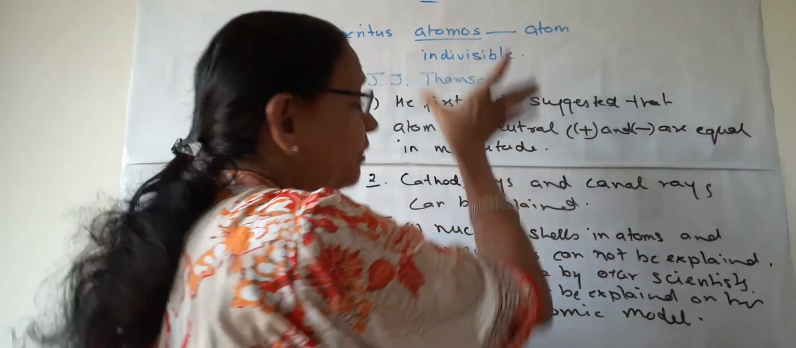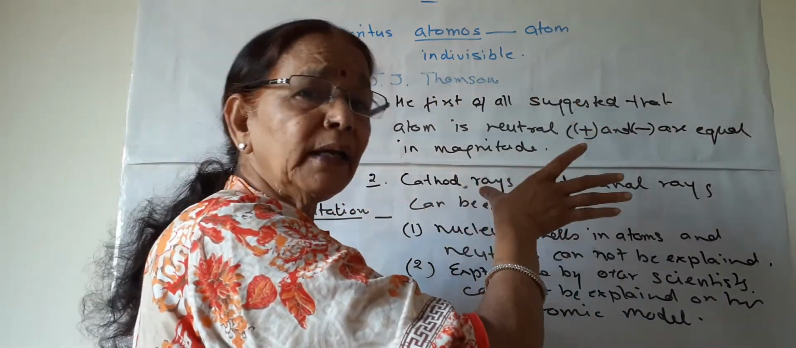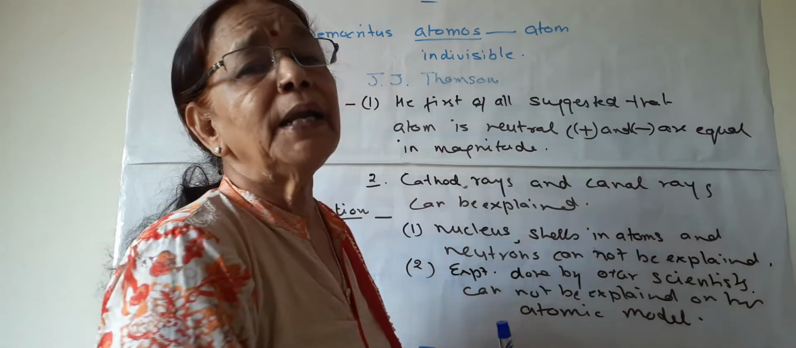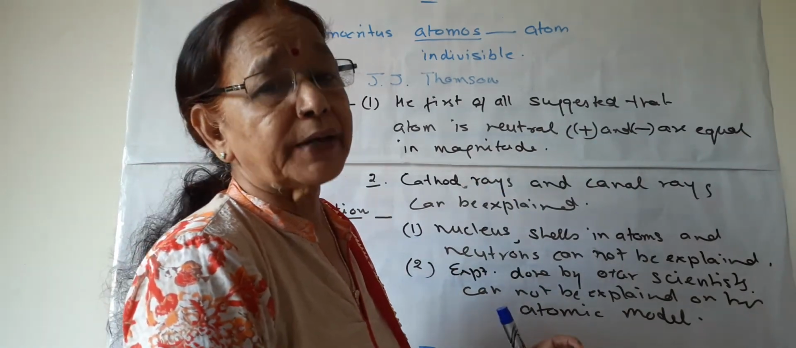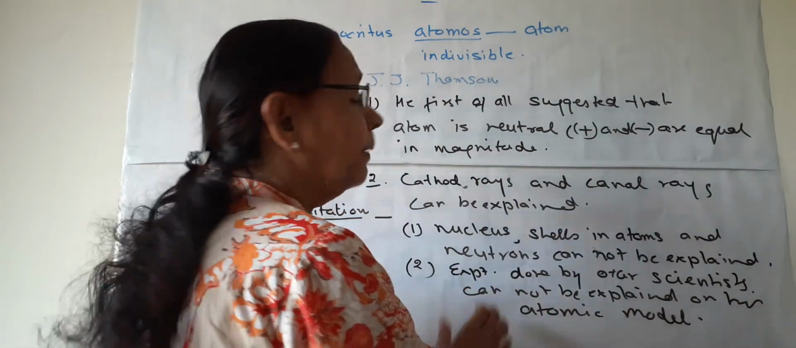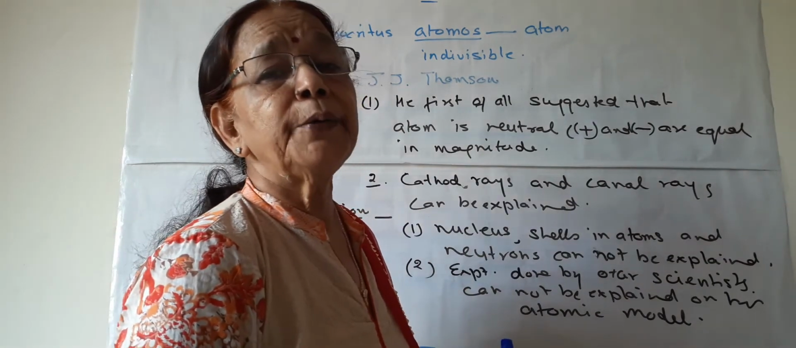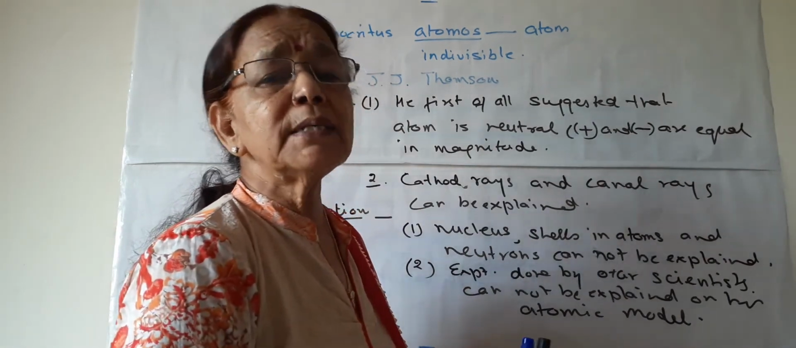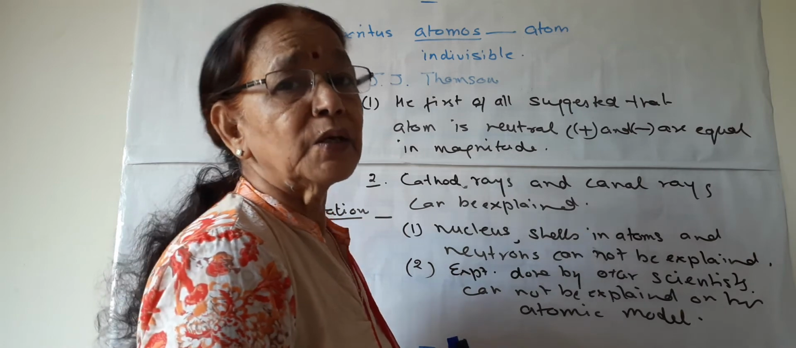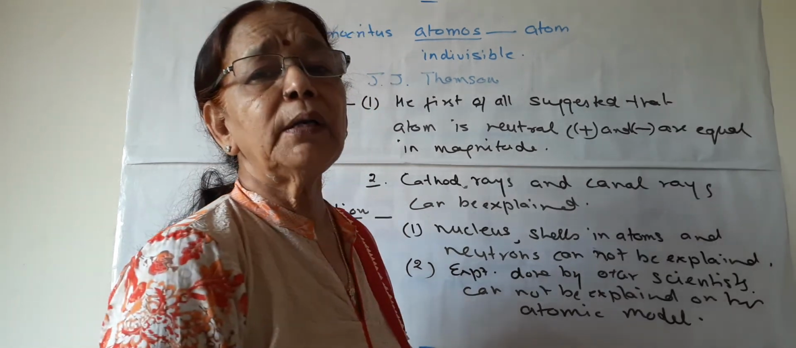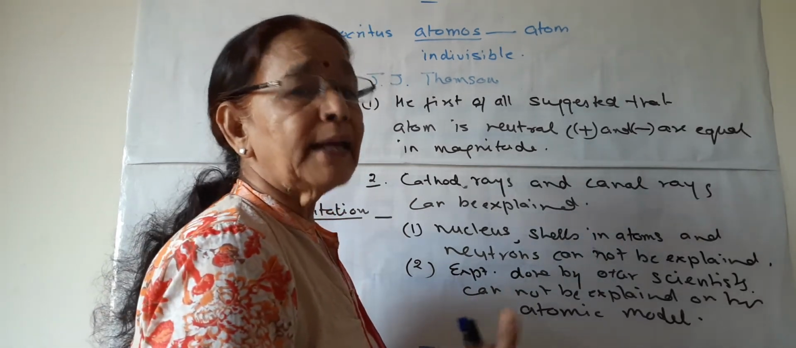So this was the first model. It is the starting point, a very good model, but later on it was rejected. A new model was given by Rutherford by doing a very meticulous, brilliant experiment. So we will discuss the other model given by Rutherford in the next video.